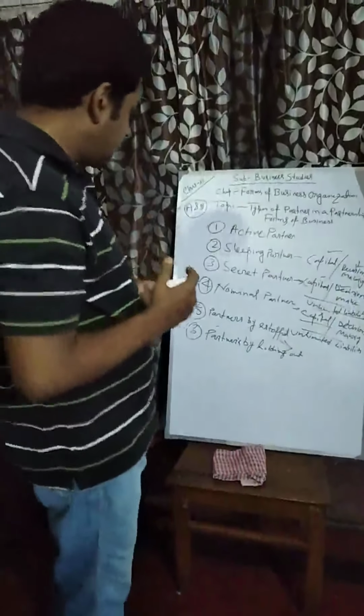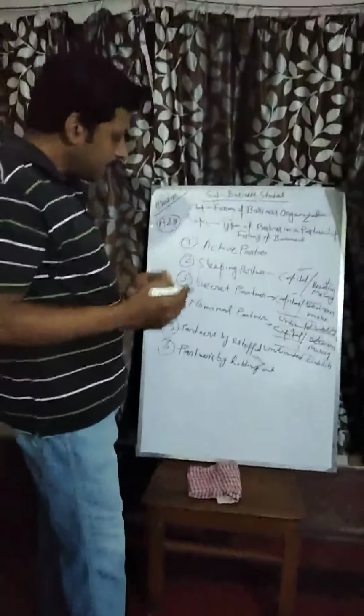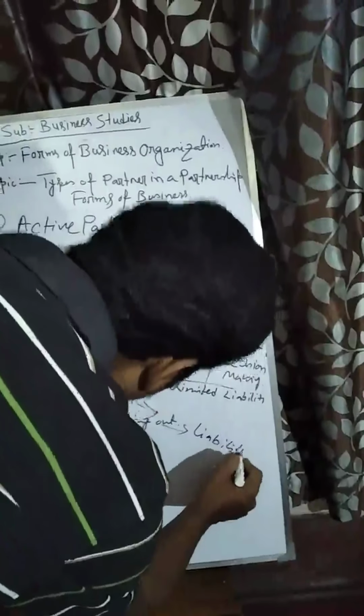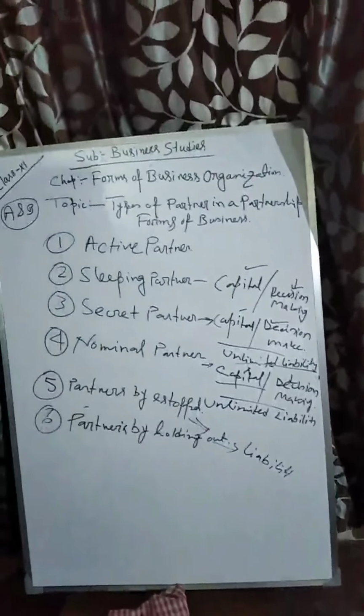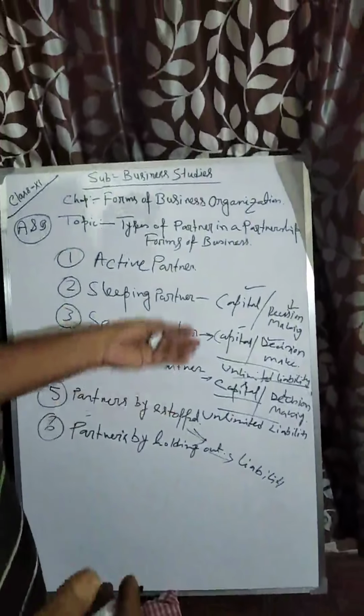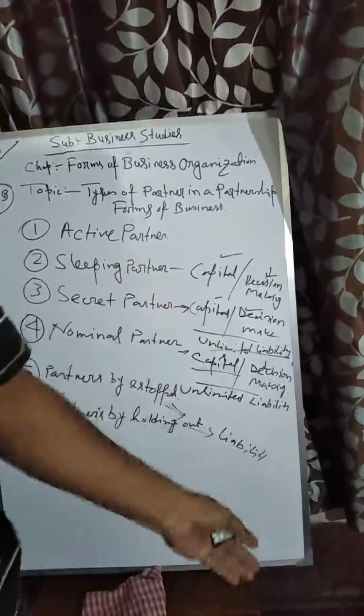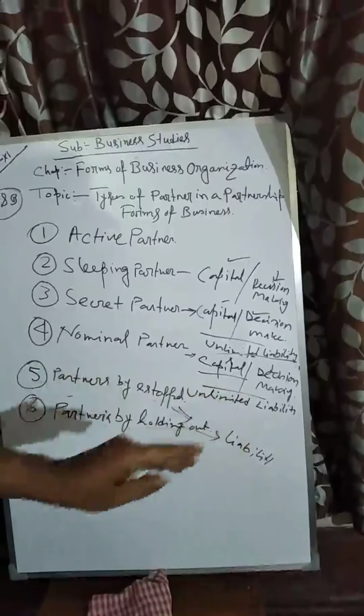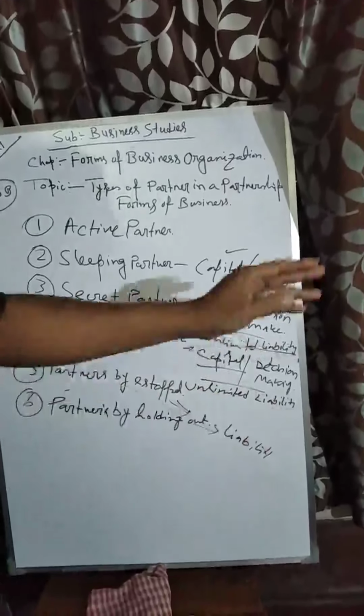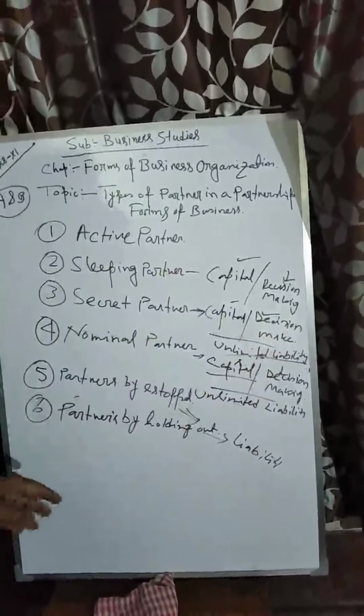But in that type of deal also, I am responsible for third party liability, though I didn't contribute capital and didn't take part in decision making. Still I have a liability as present when the deal is finalized.